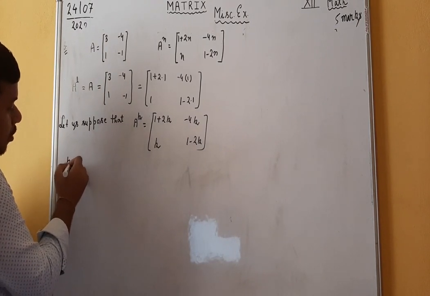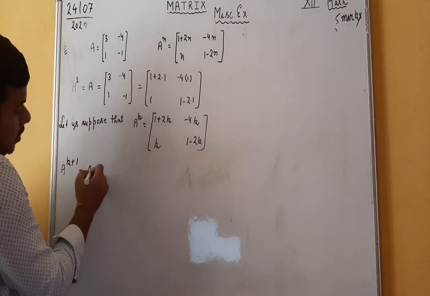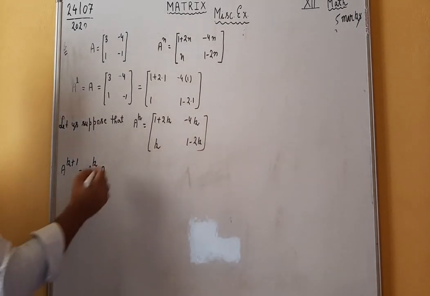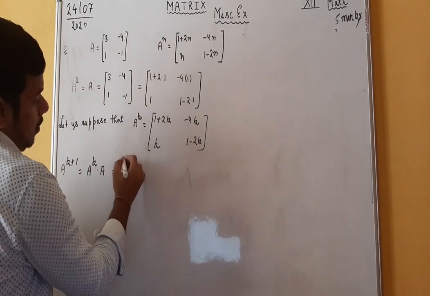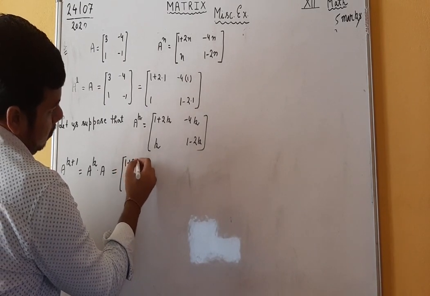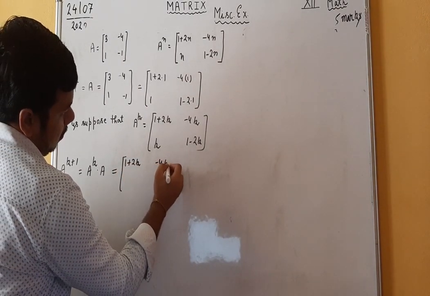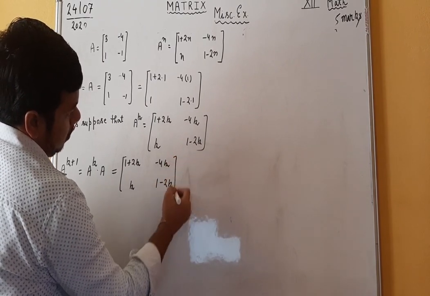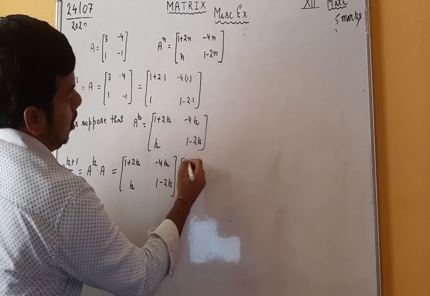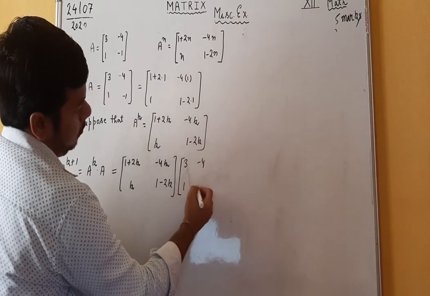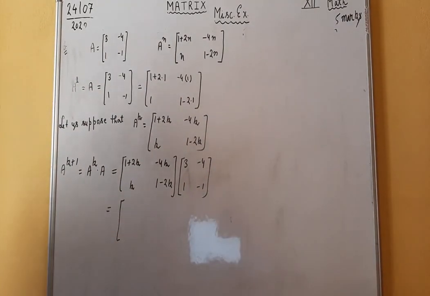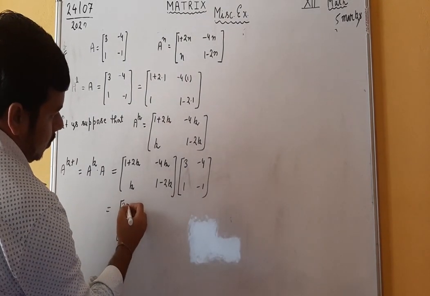To find the value of A raised to the power k plus 1, we have to multiply A raised to the power k by A. That is, the matrix 1 plus 2k, minus 4k, k, 1 minus 2k, times the matrix 3, minus 4, 1, minus 1. Right? Just multiply these.